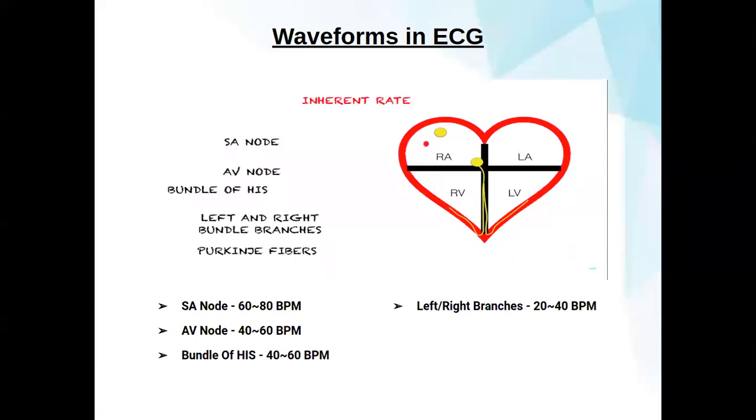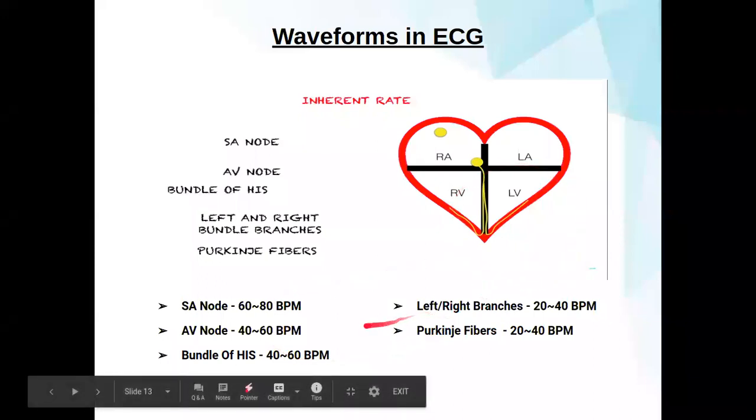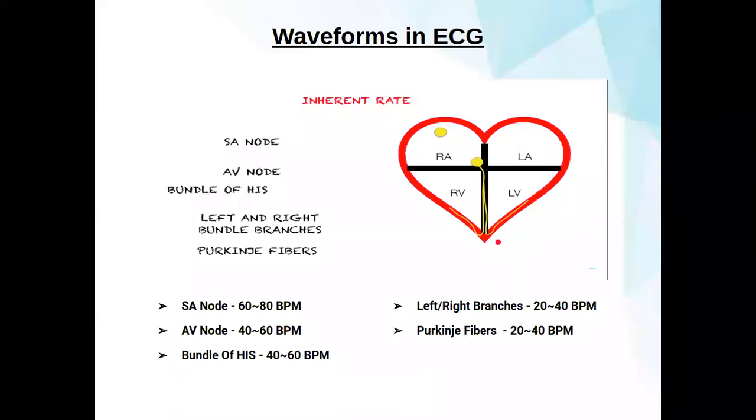At last, if everything fails, the Purkinje fibers can create their own conductivity, which lies in between 20 to 40 beats per minute. So this is how our beats per minute is calculated and how we can find out where the block is.